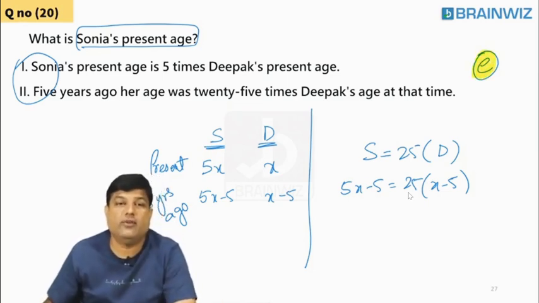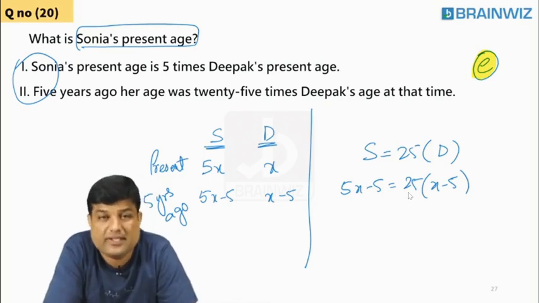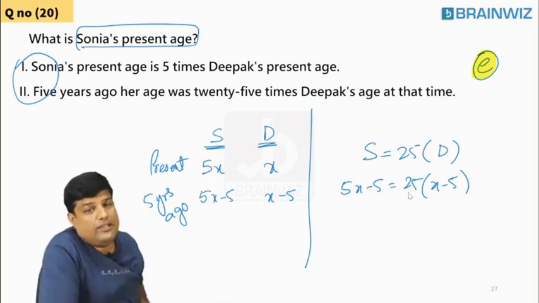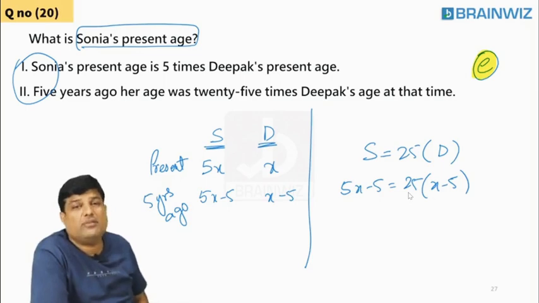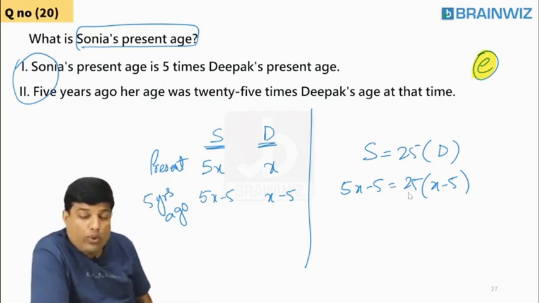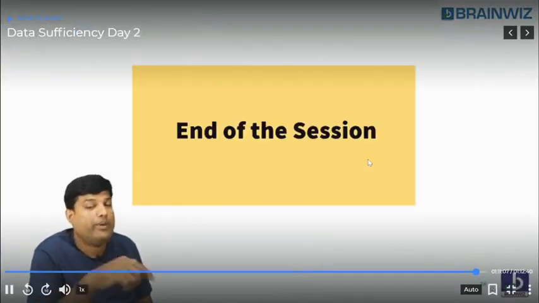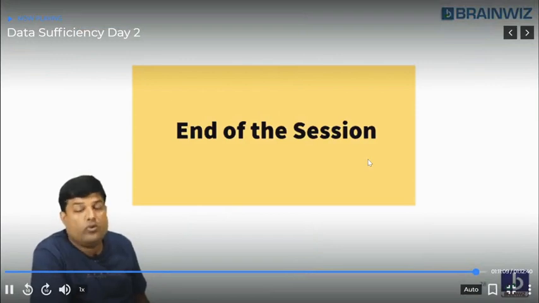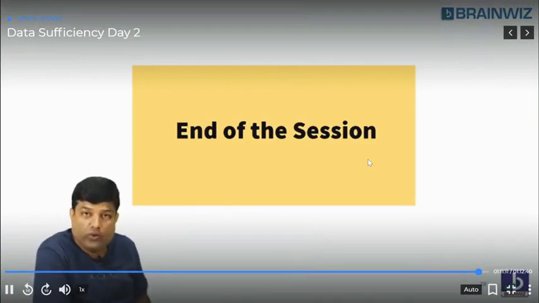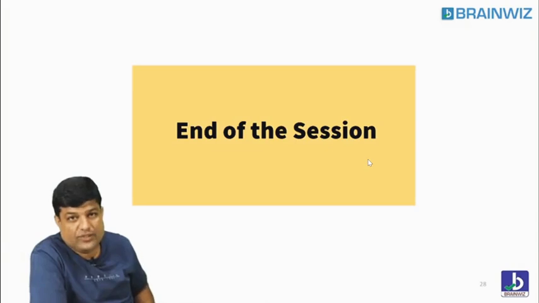Are you understanding, everybody? Clear? Yes or no? This is just like yesterday. Yesterday we did nearly half of the questions, and half of the questions we have done today. For more questions, you have to practice, students. Almost 20 to 22 questions I've explained to you in data sufficiency, yet many more questions you have to practice at minimum.